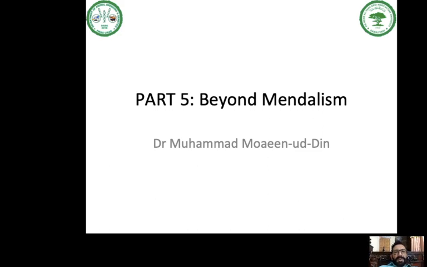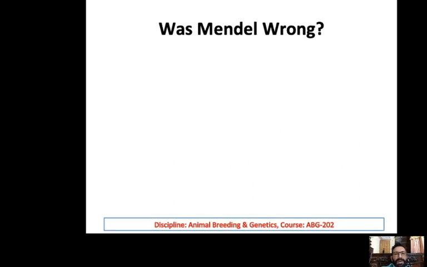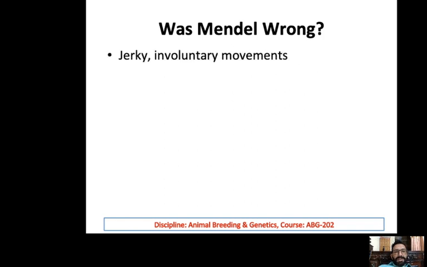We are going to start with part 5 of the course, that is beyond Mendelism. So in this chapter we will discuss the concepts which we cannot address under the Mendel laws, or which primarily deviate from the Mendel laws. So the question: whether Mendel was wrong or right in his calculations.